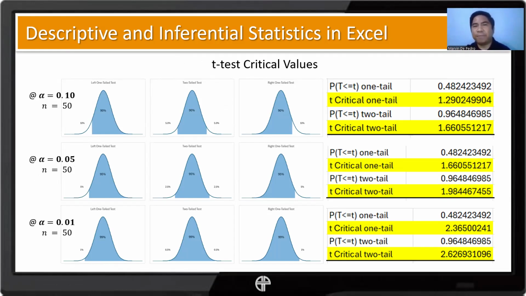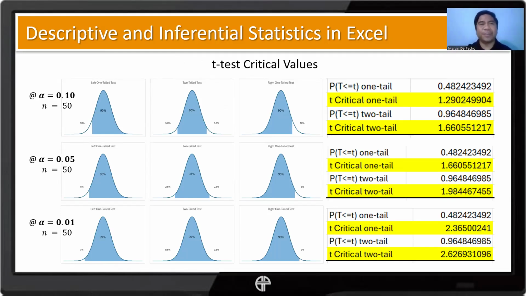When we change our alpha, we now have a new set of critical values. Same thing when we have our 0.01 alpha here. So it's important to check whether we are conducting a one-tailed or a two-tailed test.